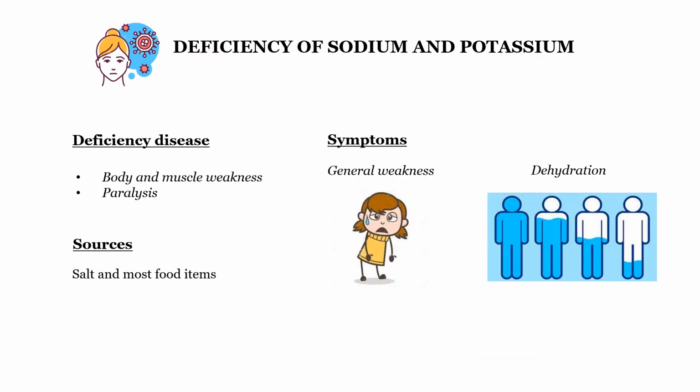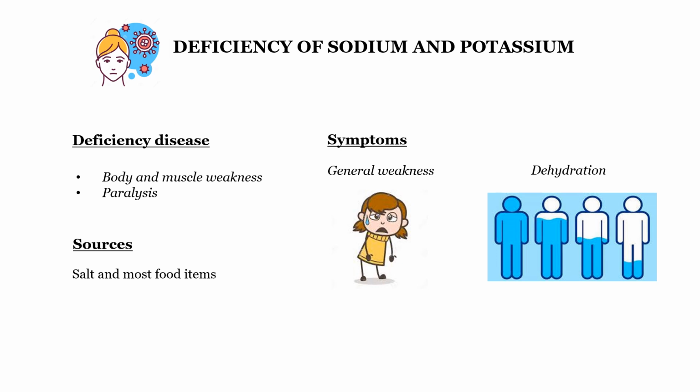Next is going to be deficiency of sodium and potassium. So sodium and potassium deficiency causes a disease called paralysis or body and muscle weakness. And the symptoms are going to be general weakness and dehydration, drinking less water and general weakness. So sources of salt are most food items.